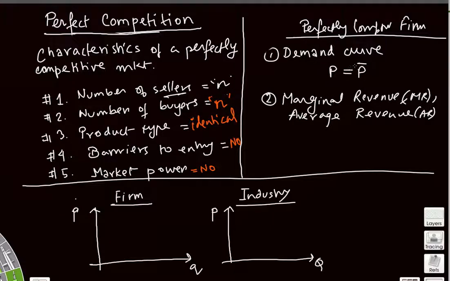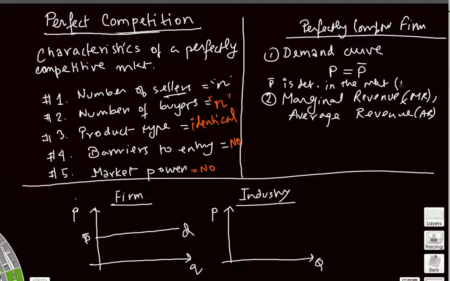So it has to accept P equals P bar as given. Okay, so if we want to plot the farm's demand curve, the farm faces this demand curve. It's a horizontal demand curve where this is P bar, and P bar is determined in the market.